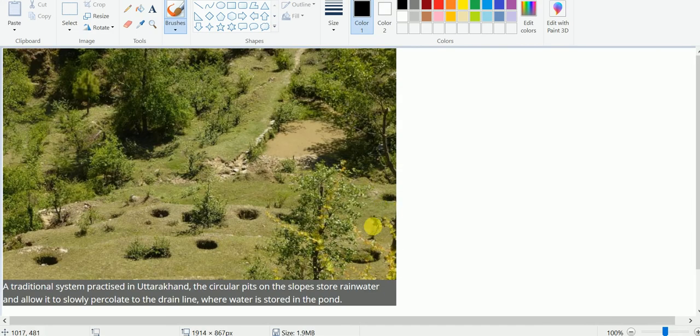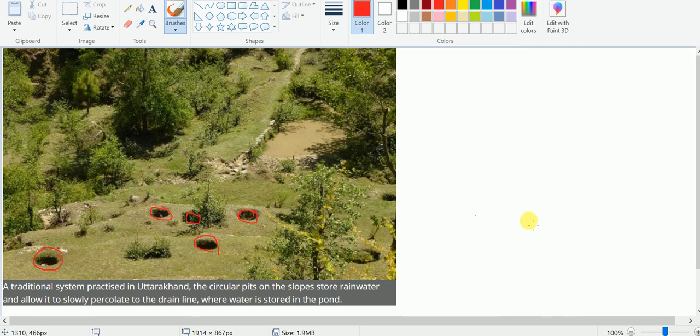Just see here. I think you may be seeing the circular holes here. These are the holes, and these are the holes.